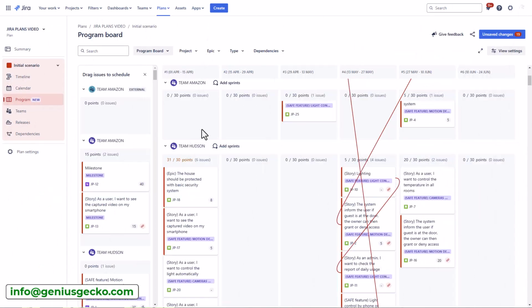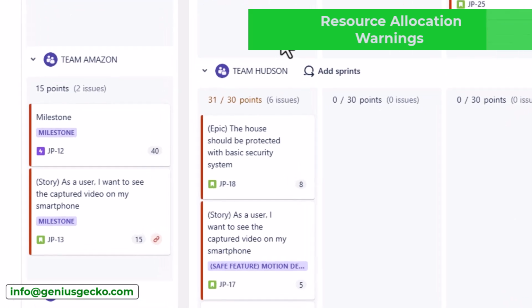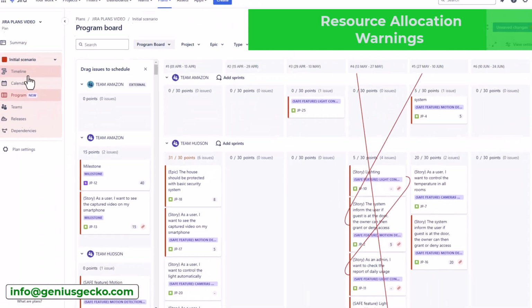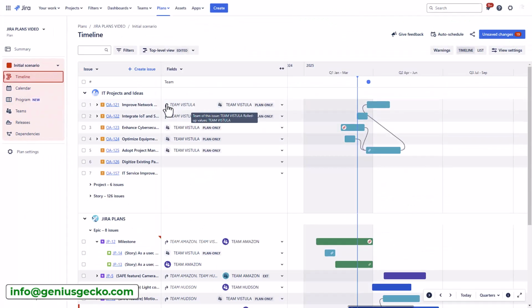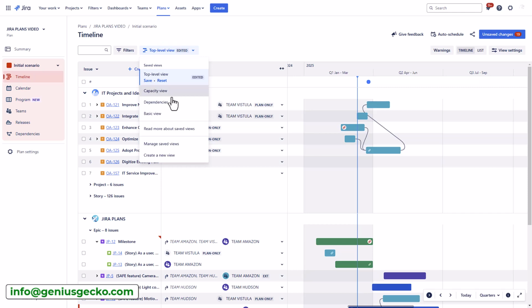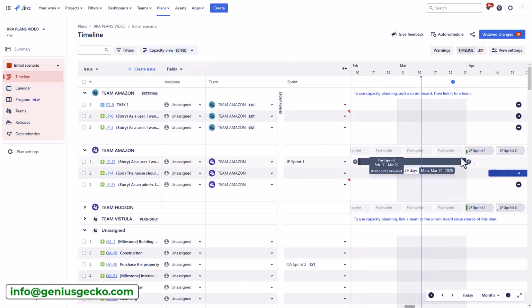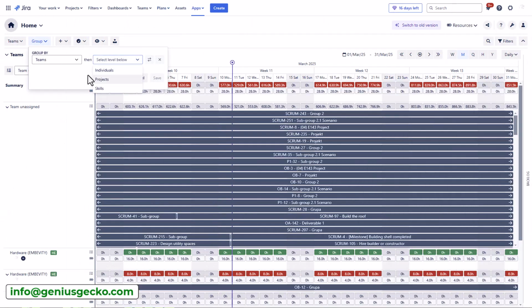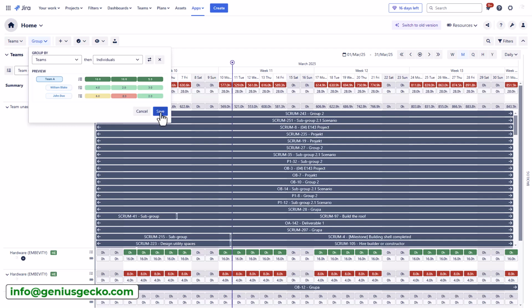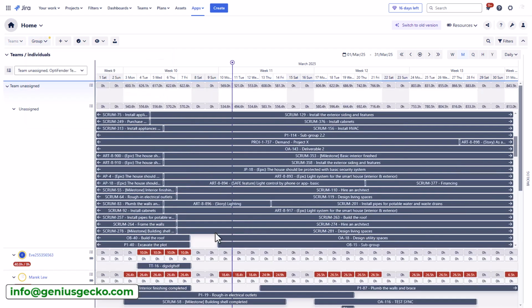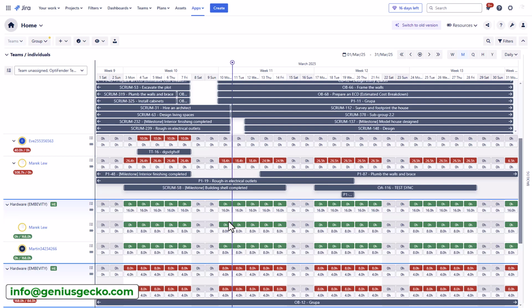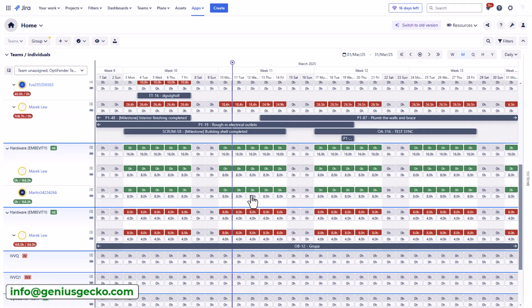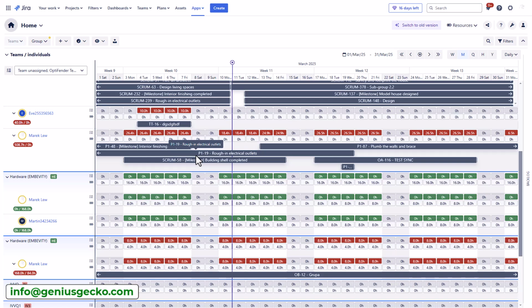Jira offers the potential for over-allocation warnings, but achieving effective resource planning with these warnings often requires significant additional configuration and customization. While users can potentially set up alerts through custom fields, filters, and scripting, this approach can be complex and time-consuming. To streamline resource management and ensure accurate allocations, BigPicture provides automated over-allocation warnings, visual resource utilization reports, and advanced resource management capabilities, simplifying the process of identifying and resolving resource conflicts.